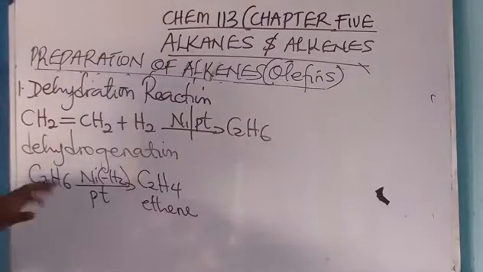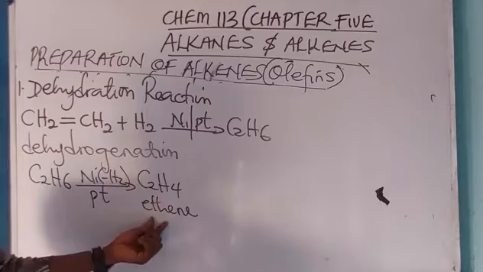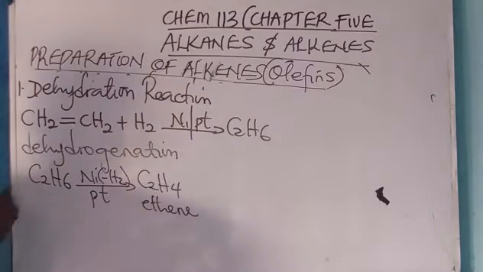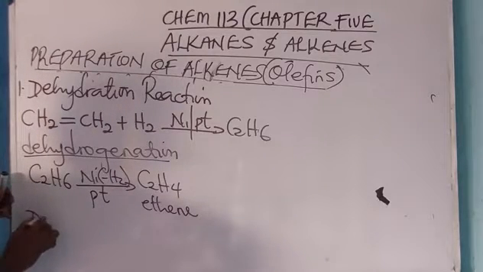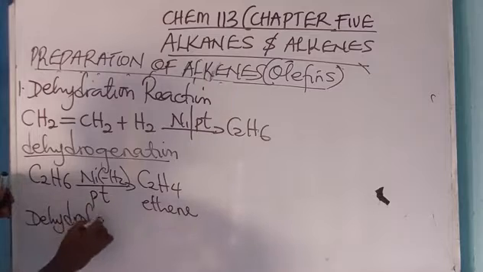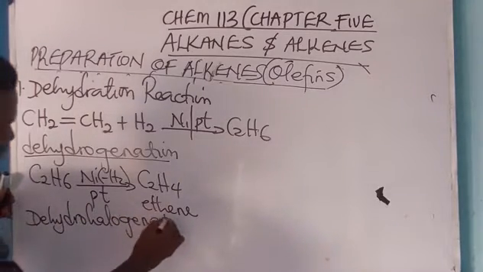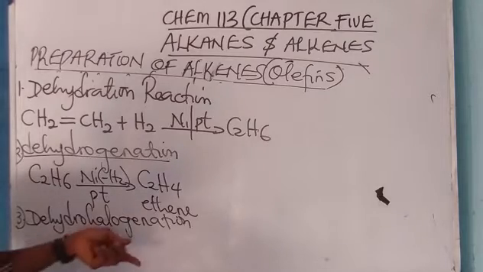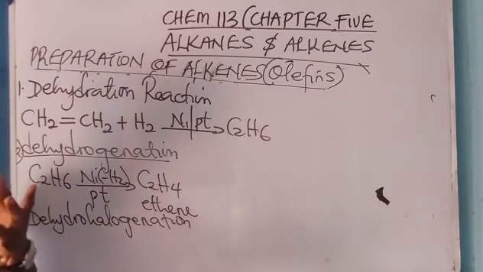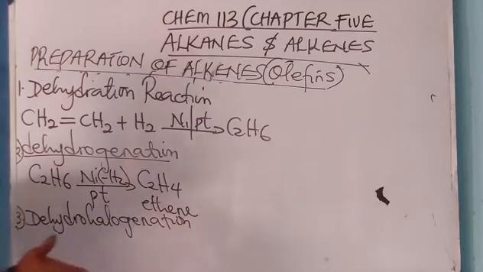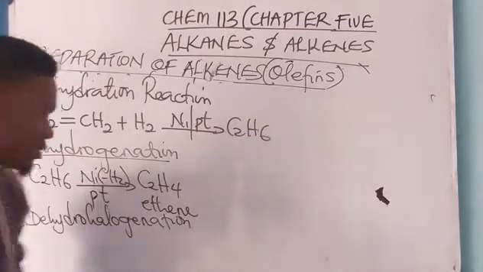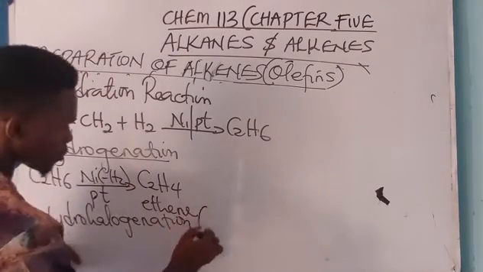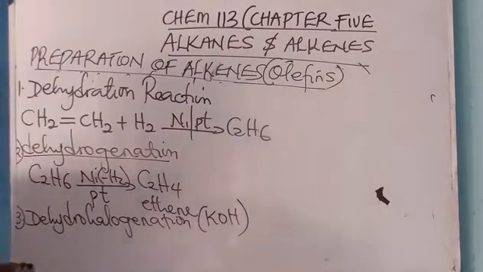You can see that from dehydrogenation we have successfully prepared ethene. We can also prepare ethene through dehydrohalogenation. This is number 3. In dehydrohalogenation, we are removing hydrogen and halogen, which could be bromine or chlorine. Let's do it. It occurs in the presence of caustic soda, potassium hydroxide.